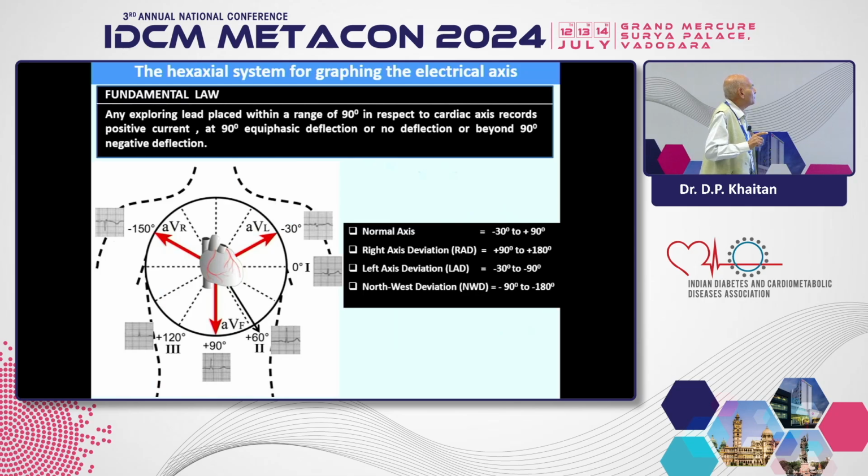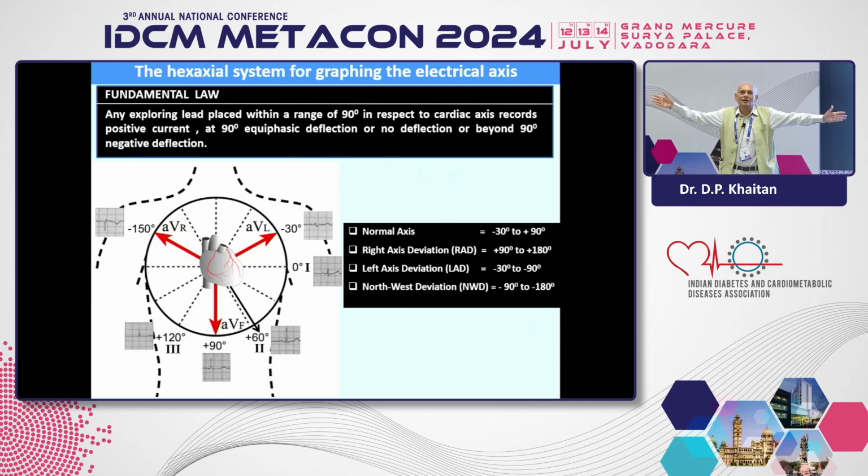Next. When somebody told me that I can calculate the electrical axis within a few seconds, I was surprised. At that time I was a resident in the Department of Medicine, at a very early age, around 1984. Then I thought, how is it possible? Then I formulated a law here. If I am standing here before you, I can see on both sides, within a 90 degree range. But on this side, the horizontal range, flatness. Beyond is the negative, darkness. The same thing is applicable here.